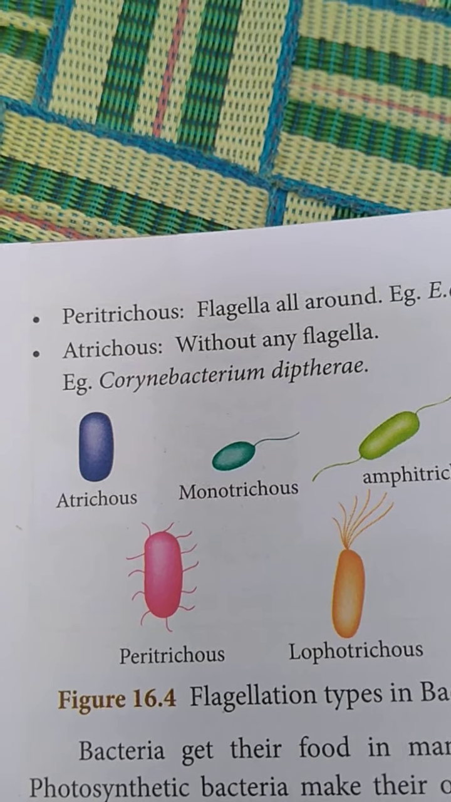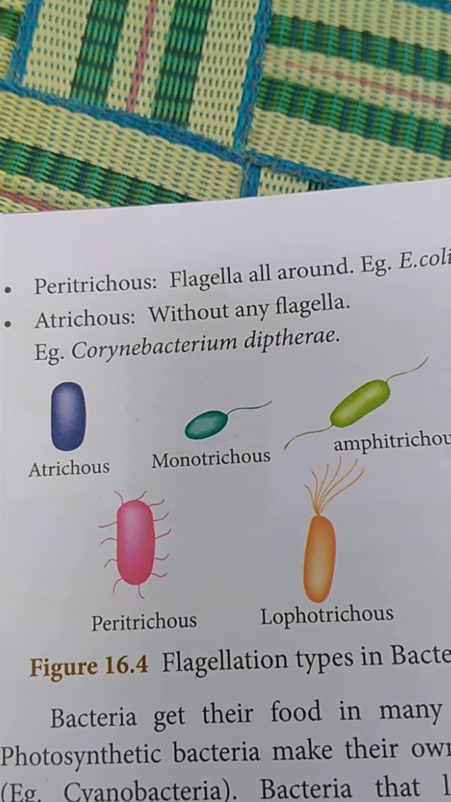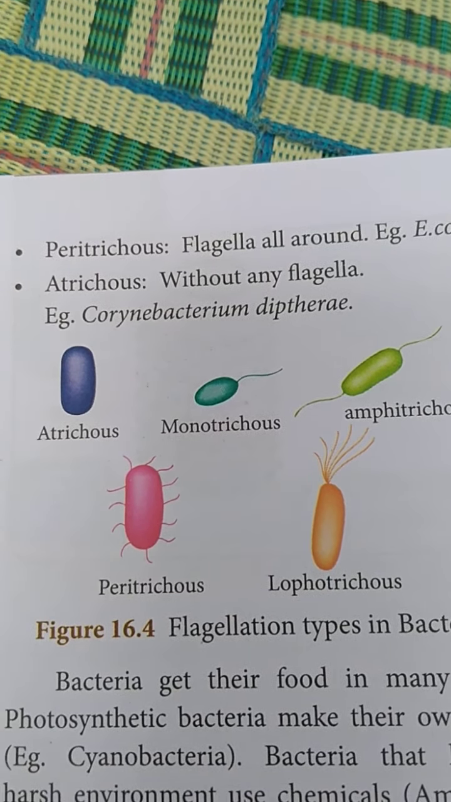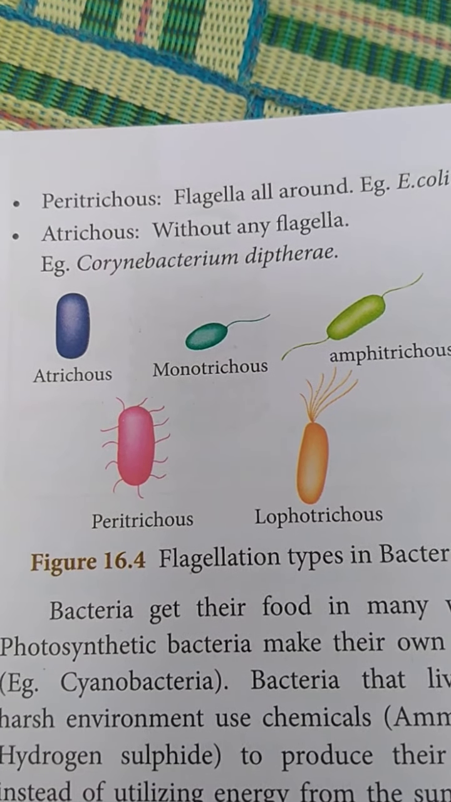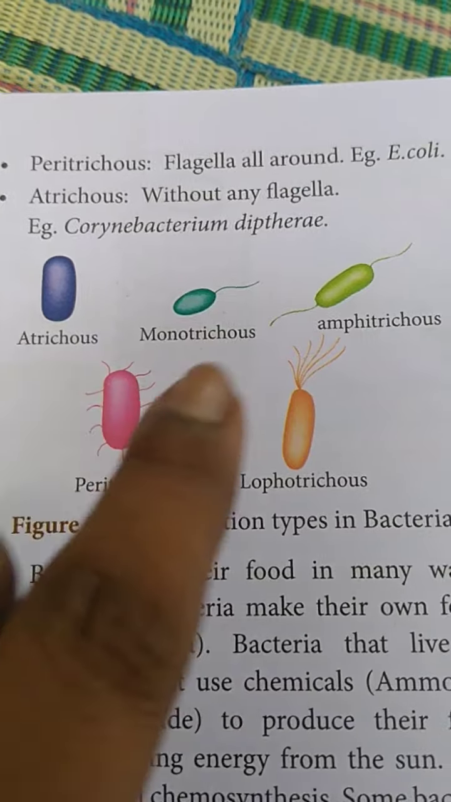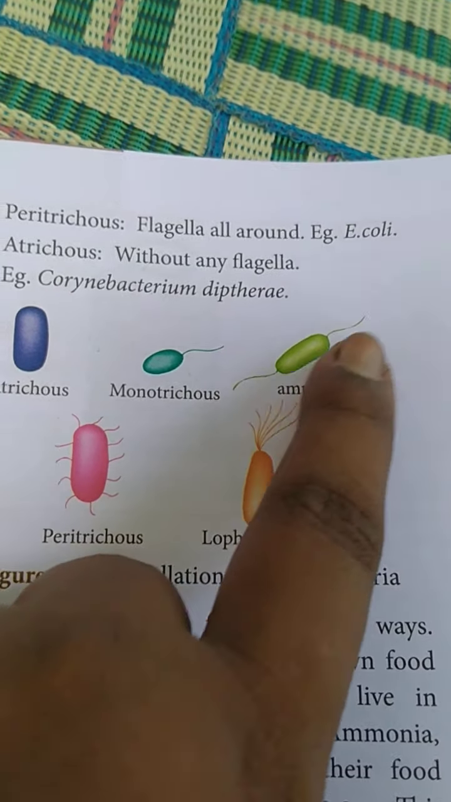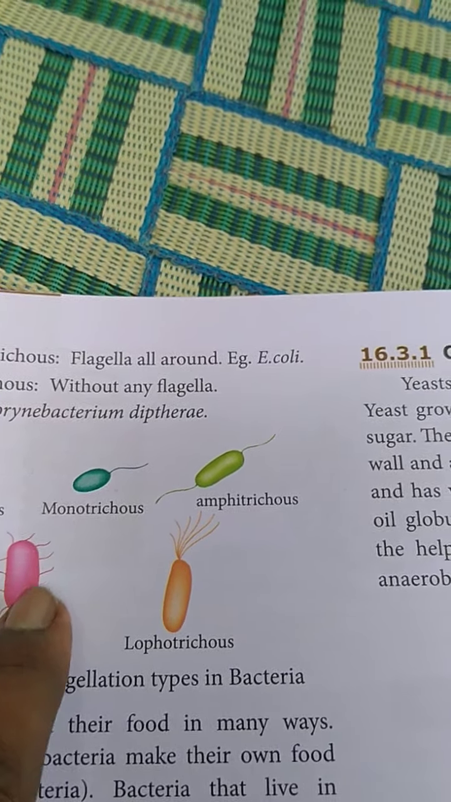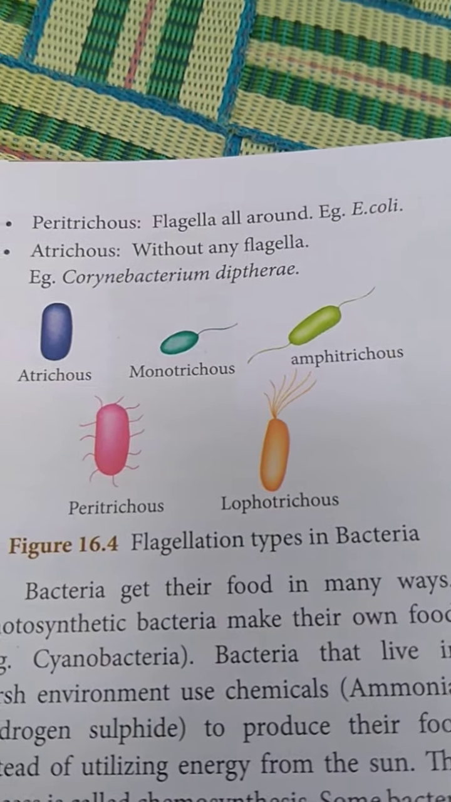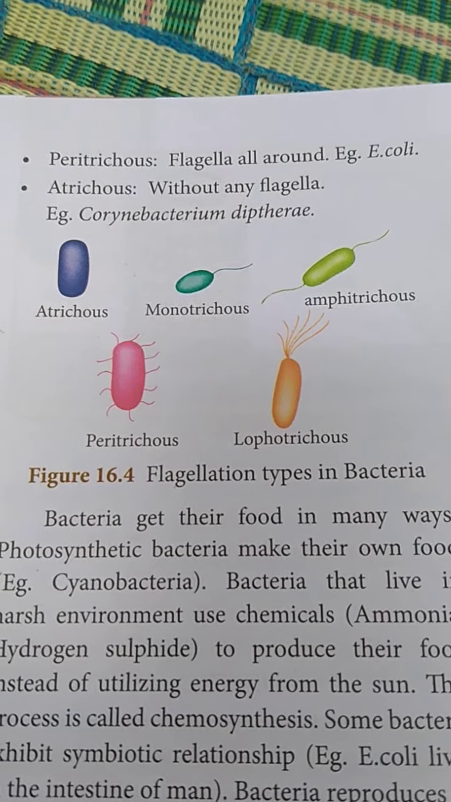Next, atrichous. These are what? Without flagella. By using the flagella we can easily find out the different types of bacteria. So these are the flagella, at the two sides, at only one end, and all through the sides, where the flagella will be present.